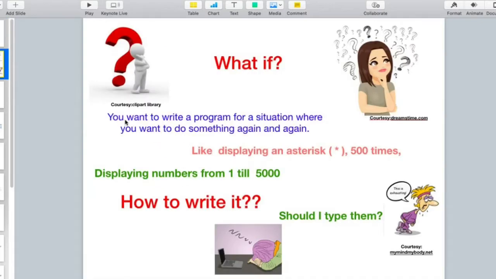But what if I want to write a program that displays an asterisk 500 times? Or I want to display the numbers from 1 till 5000 or 500. Should I type them? Of course not. Computers are for making our task easier and not annoying us. So here comes to our rescue